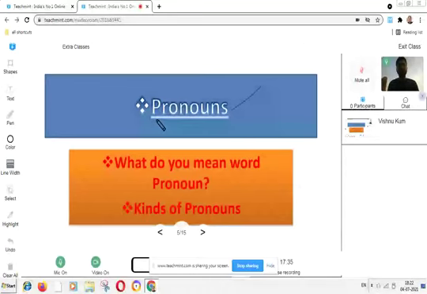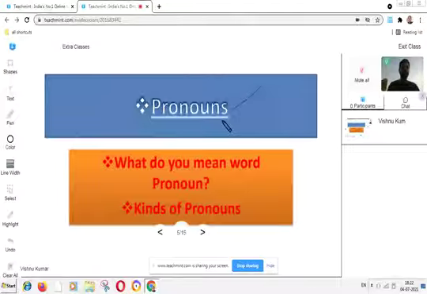So these words are used as the replacers of noun. We can say the replacers of noun are called pronoun, or the words which are used in place of noun are called pronoun.